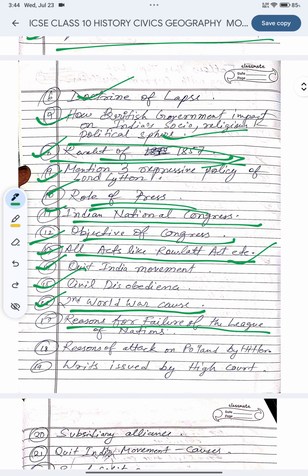Reasons for the failure of the League of Nations, very important. Just pick this topic, find it in your book, and make notes. Very easy, very simple. Don't go here and there, don't buy others' notes and study. Always make your own notes.